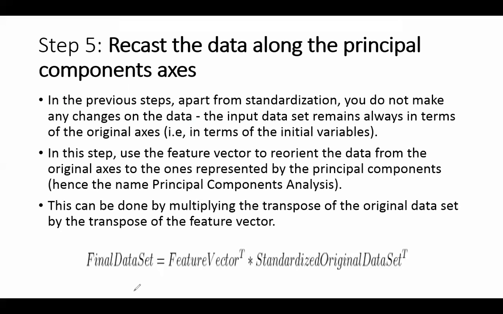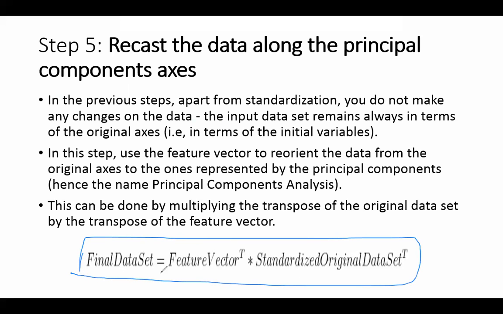So for that, the final data set equals the transpose of the feature vector, which I have already calculated, which is a matrix, multiplied with the transpose of the standardized original data set. So just multiply the new eigenvector matrix by the original data to get the new data.